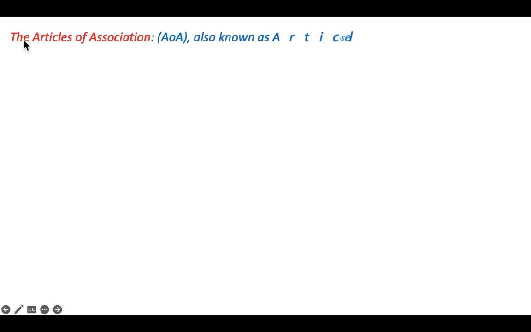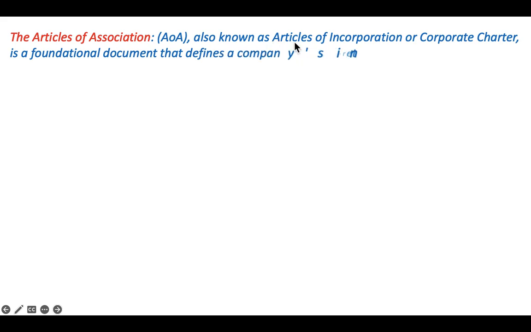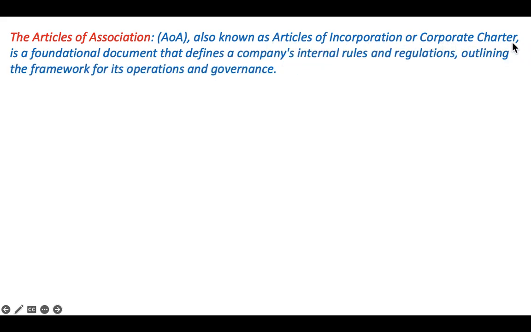The first one is the articles of association, also known as the articles of incorporation or corporate charter. It is a foundation document that defines a company's internal rules and regulations, outlining the framework for its operation and governance.